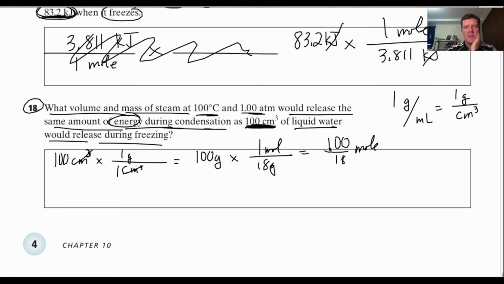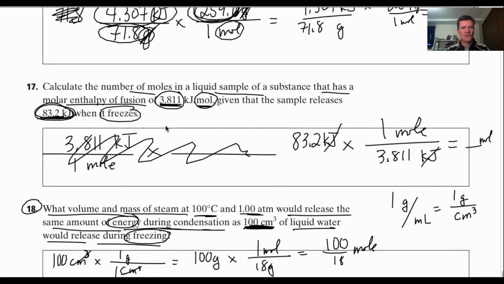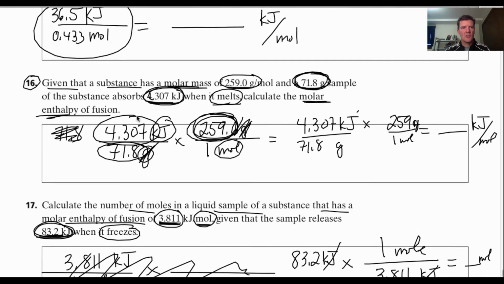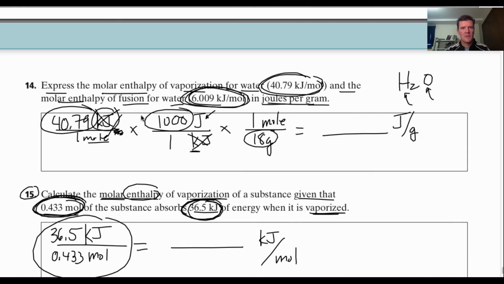So if we were to freeze all of that, we have to refer back to the values for water. Here it is. For freezing water, you have to take out that many kilojoules per mole. It's the same amount you put in to melt it. You melt a mole of water, you'd have to put that amount of energy in per mole. If you want to freeze it, you have to take that amount of energy out.